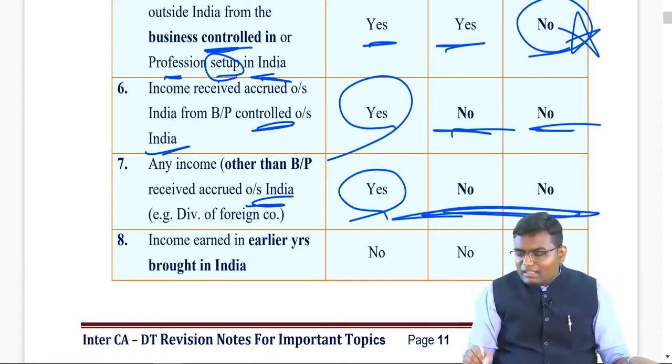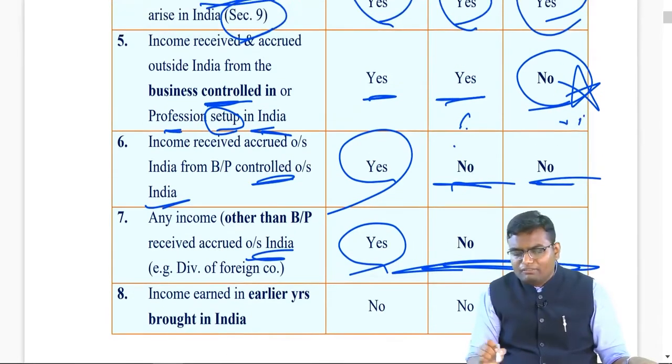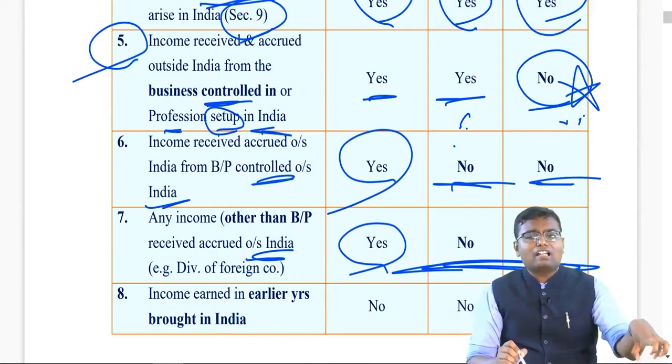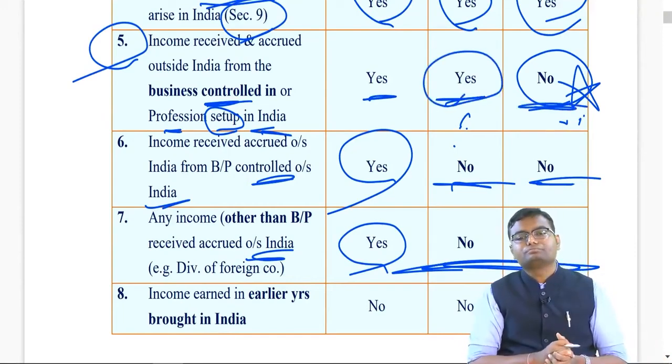So I can say that taxability of RBNOR and NR is almost equal except in one case wherein the business is controlled in India: taxable to RBNOR, not taxable to non-resident.